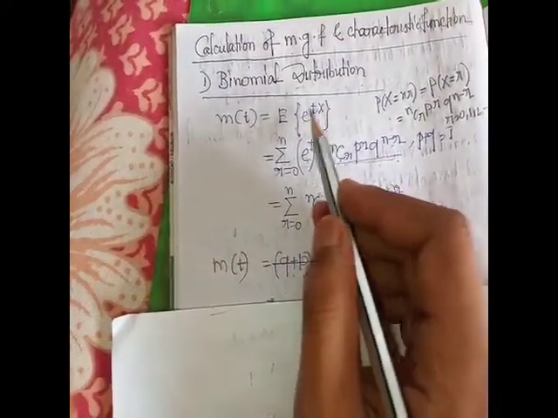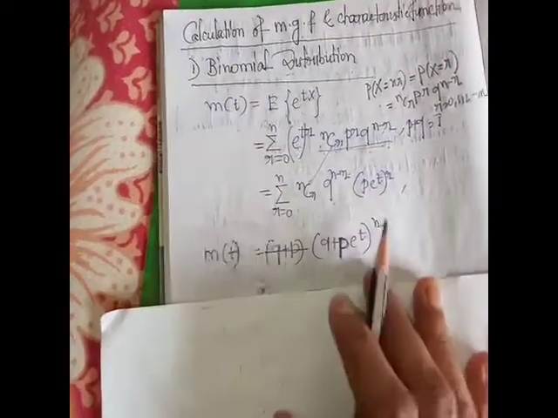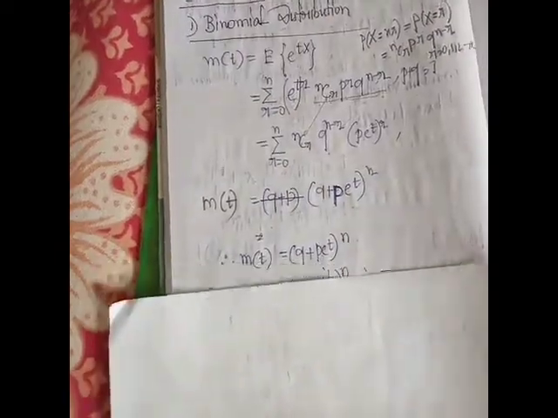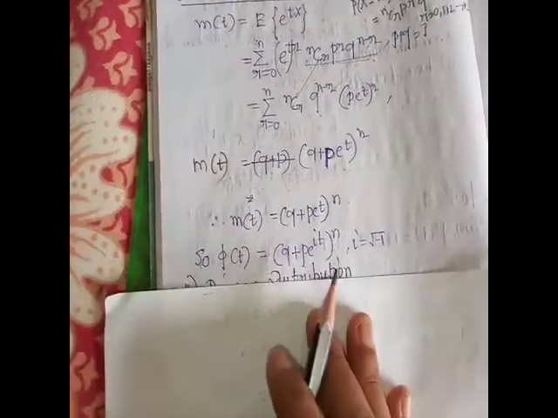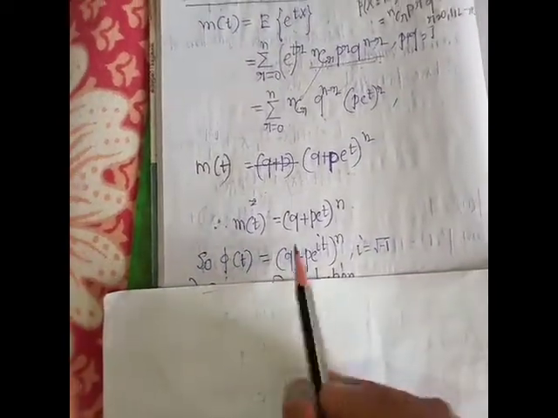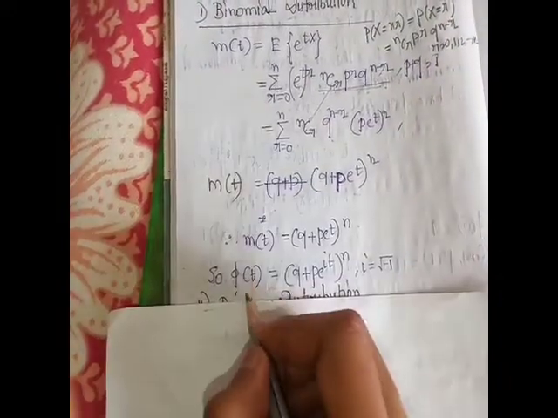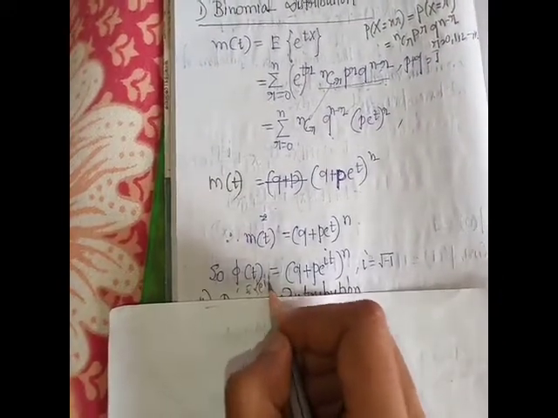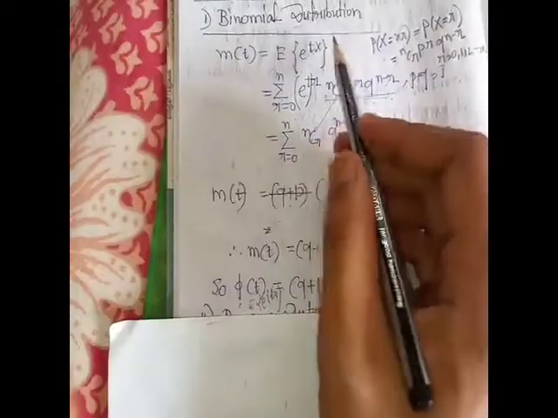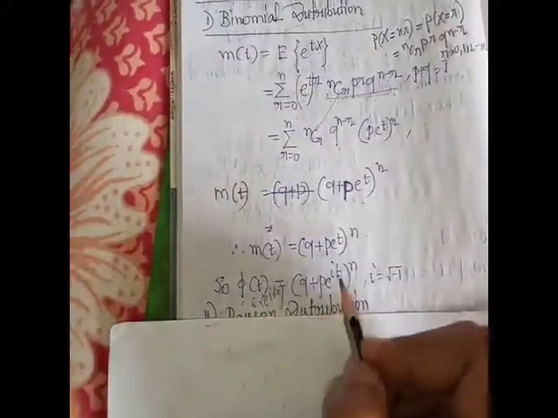And the next, the characteristic function, is the expectation of e to the power itX. So here i is present. The characteristic function is phi(t) equal to the expectation of e to the power itX. Here tX, here itX, so here i is present.